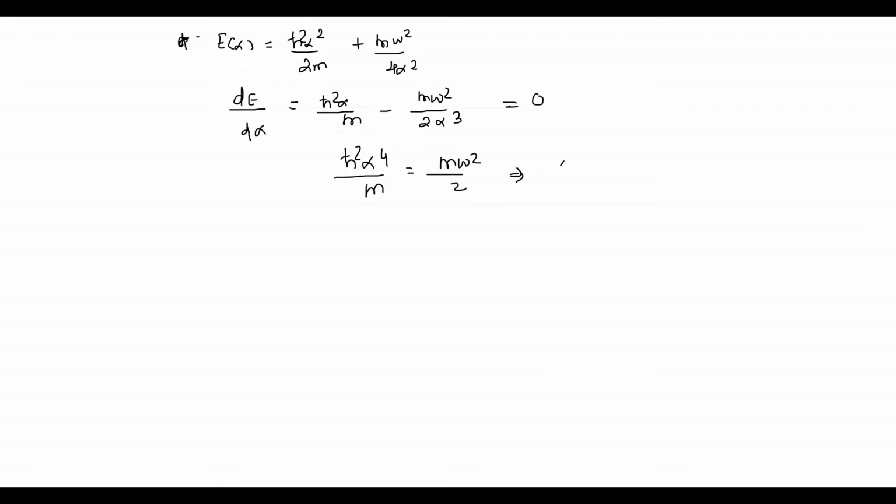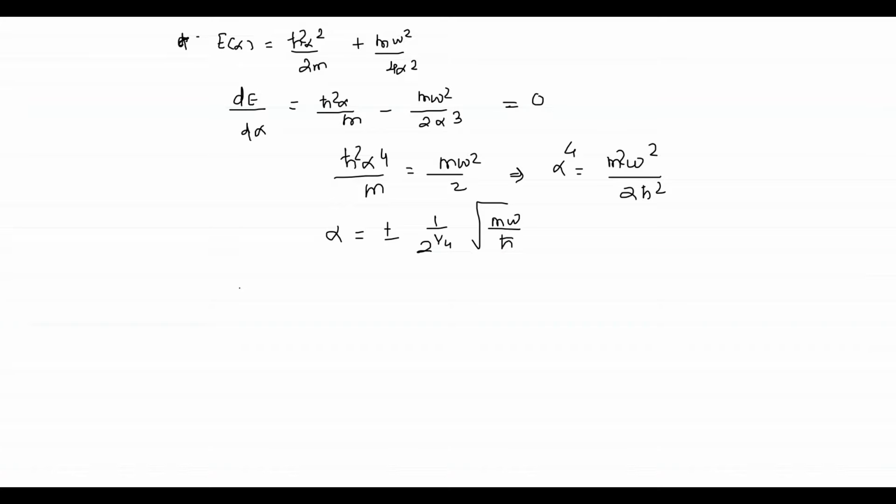This gives me alpha raised to 4 as m square omega square upon 2 h bar square. So what will alpha square be? m omega upon root 2 h bar, and alpha will be equal to plus minus the square root of that, since the other two values will be imaginary, so we don't need those.